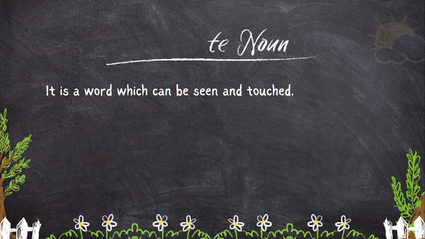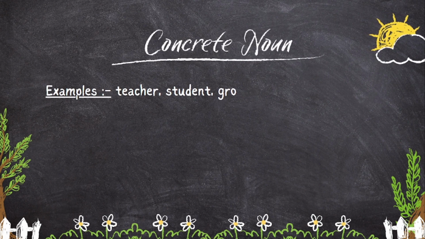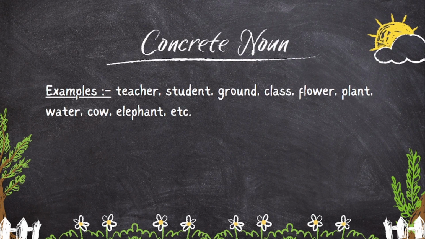For example, teacher, student, ground, class, flower, plant, water, cow, elephant, etc. These are examples of concrete noun. Here, teacher, we can see, we can touch. So, it is a concrete noun.